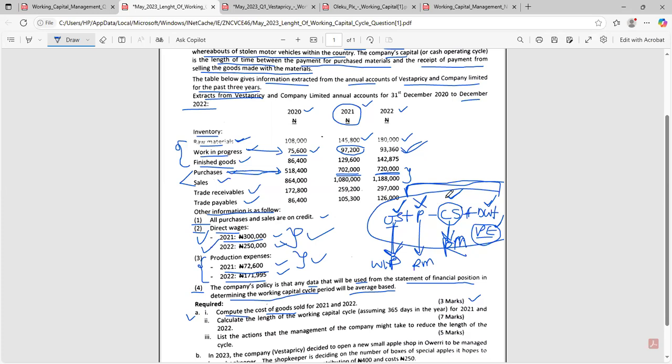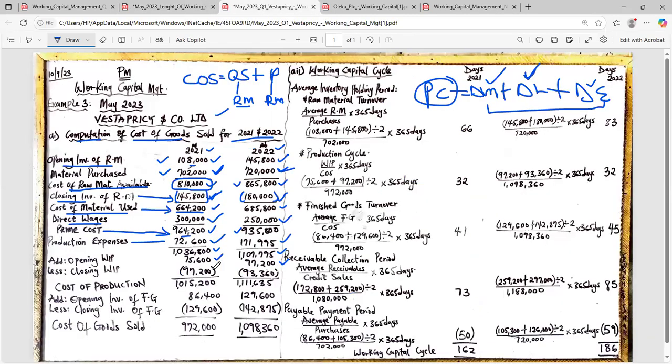The next one is closing stock. Do we have closing stock of work in progress? Ladies and gentlemen, yes. The closing stock for 2021 is 97,200. The closing stock of 2022 is 93,360. All right? 97,200, 93,360. Copy and paste. This is closing stock. Bracket it. You are taking it out.